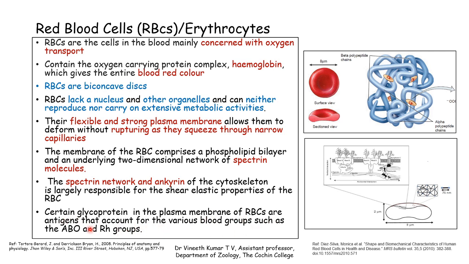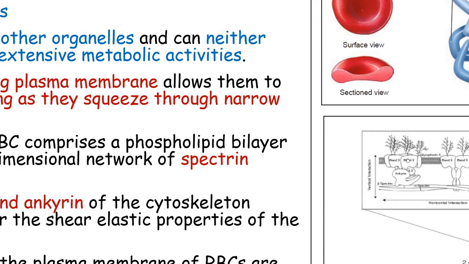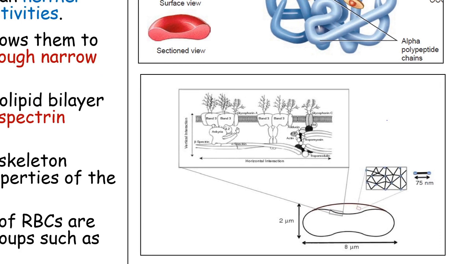So coming to this, if you zoom into the structure of the membrane, as you can see here, this is a cross section of the RBC, and you can see the zoomed-in structure of the membrane. This particular portion is the normal bilipid membrane. And as we mentioned, below the membrane you have the cytoskeleton, and in the cytoskeleton you can see spectrin.